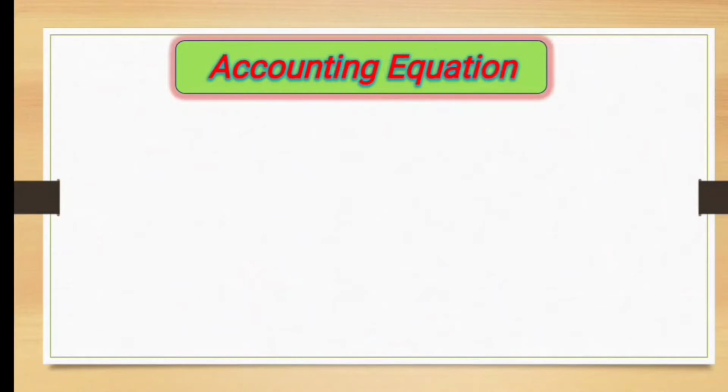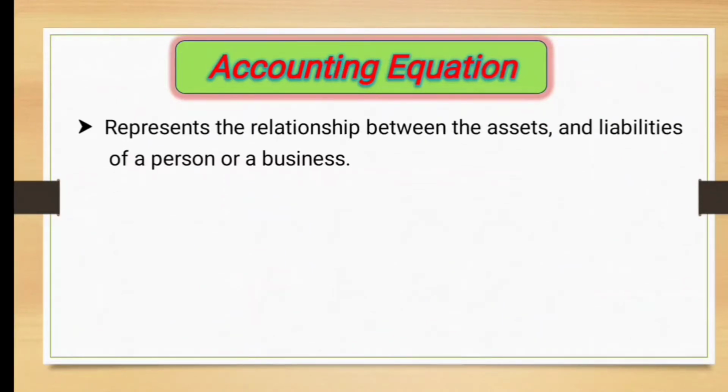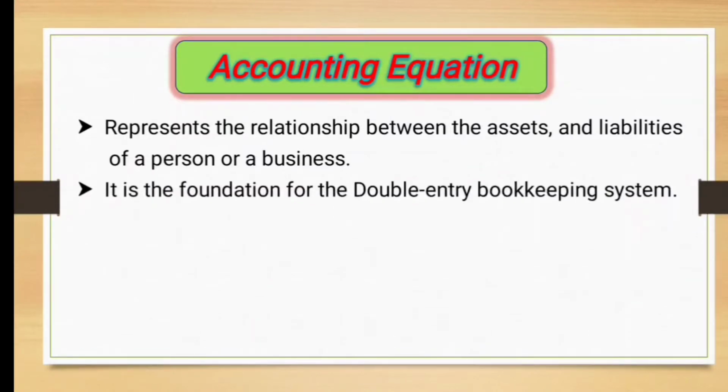The fundamental accounting equation is also called the balance sheet equation. It represents the relationship between assets and liabilities of a person or a business. It is the foundation for the double entry bookkeeping system. For each transaction, the total debits equal the total credits.